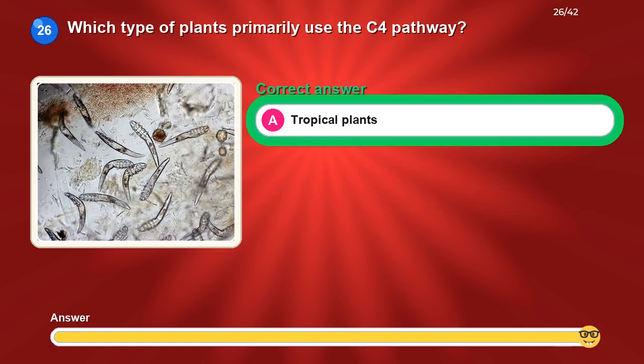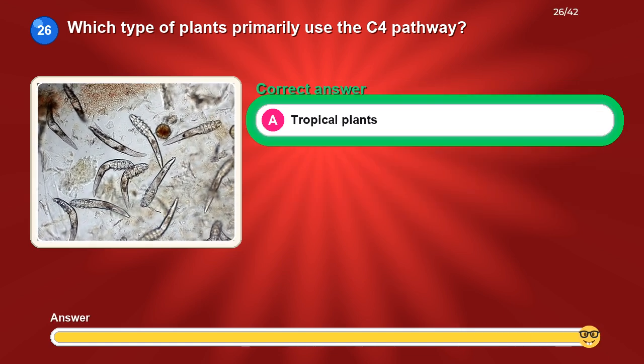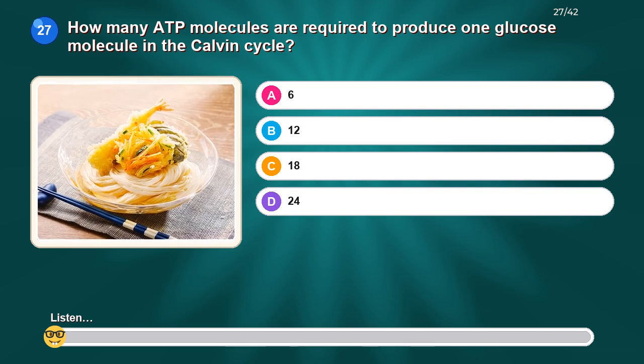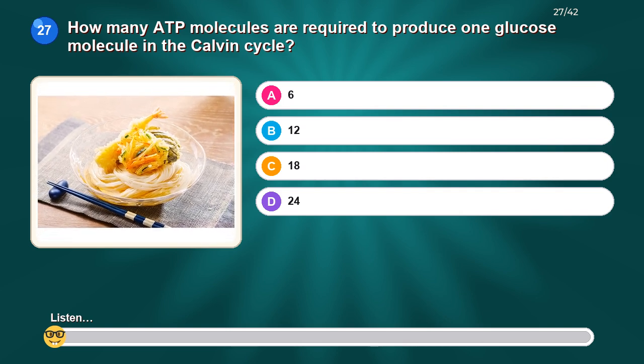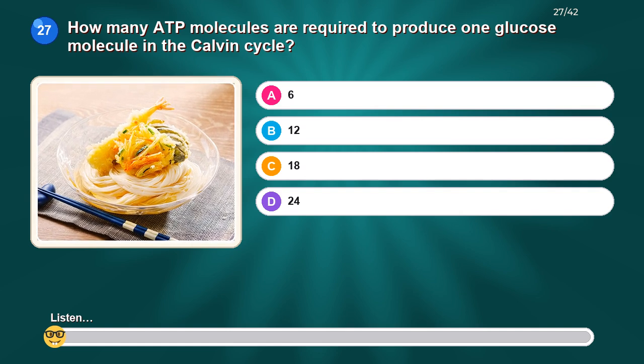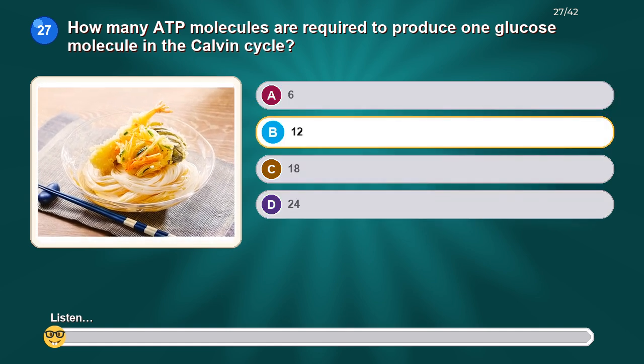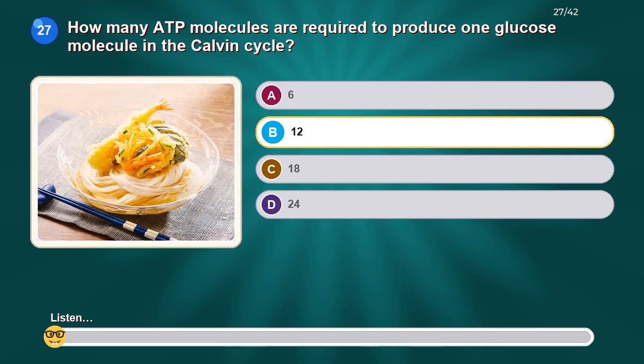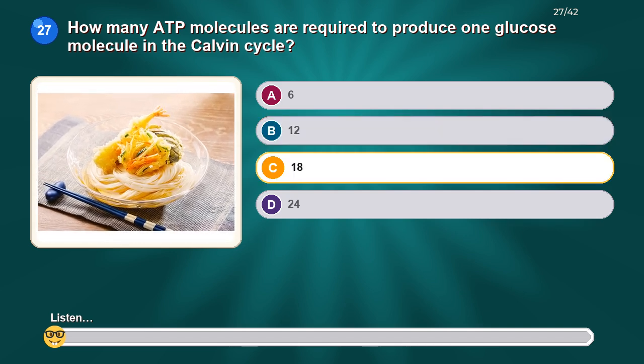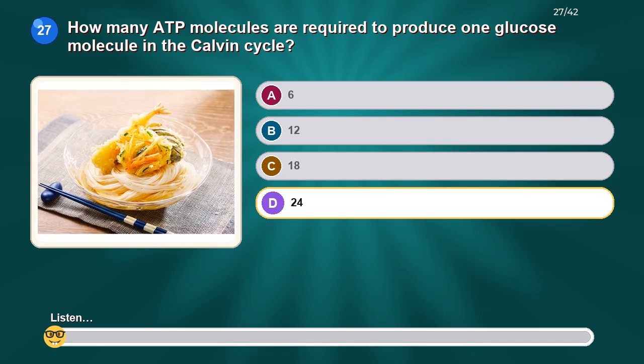The correct answer is tropical plants. How many ATP molecules are required to produce one glucose molecule in the Calvin cycle? Option A, 6. Option B, 12. Option C, 18. Option D, 24.